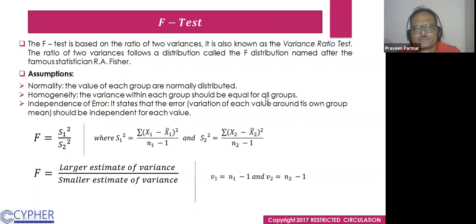So we get S1 square over S2 square. This is S1 square. We don't take the square root here, as we do for the standard deviation. So it is the variance, and we get the F test. The larger estimate of the variance we have to keep in the numerator, and the lower one we always write in the denominator. So we get the F test. It's very easy.